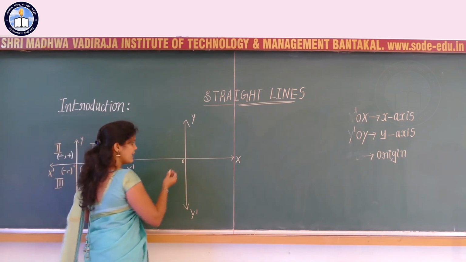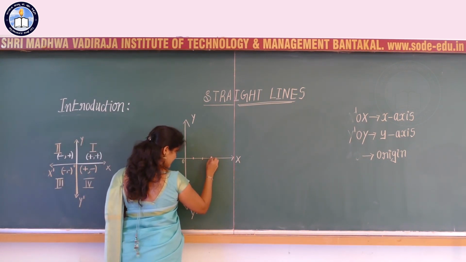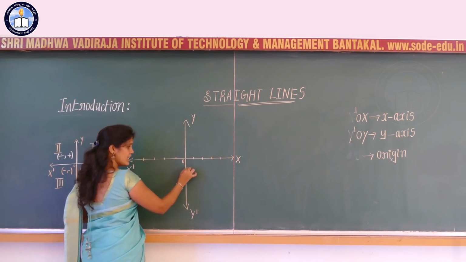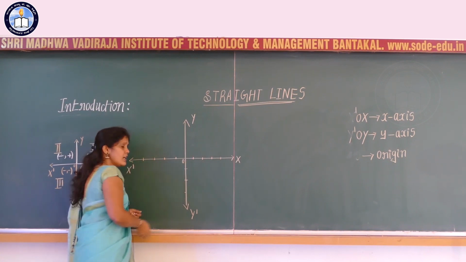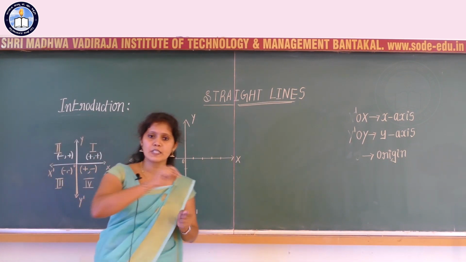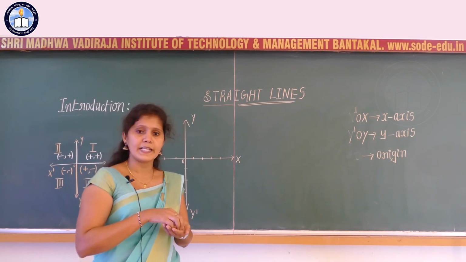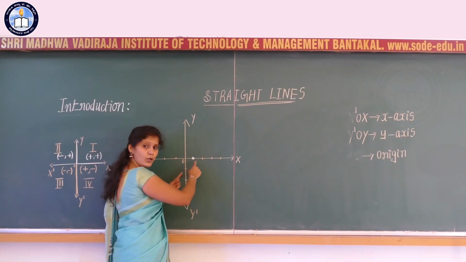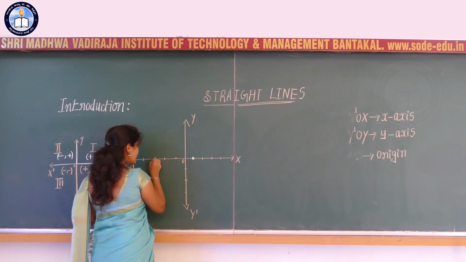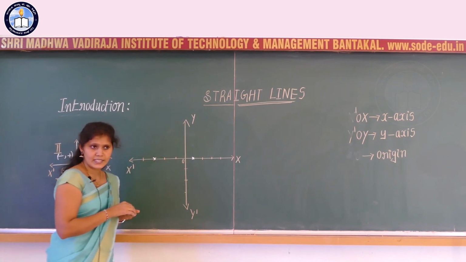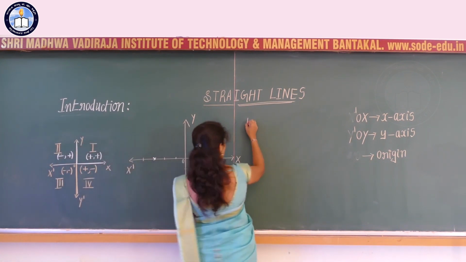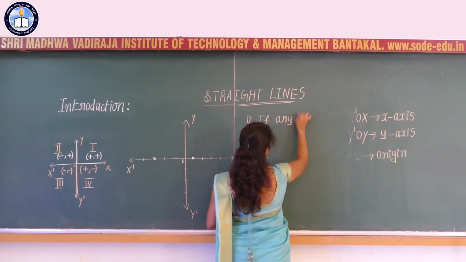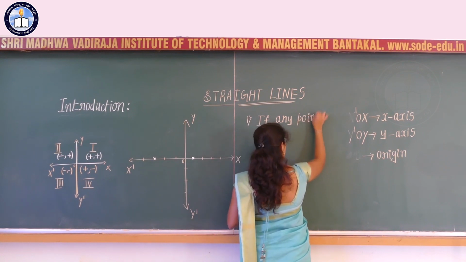Okay. Initially we have considered how to represent a point generally, and now let's consider how to represent a point if it is present on the x-axis. If any point lies on the x-axis, for example assume that this is a point which lies on the x-axis, or you can consider another point somewhere here which lies on the x-axis. So here let me write the first part, that is, if any point lies on